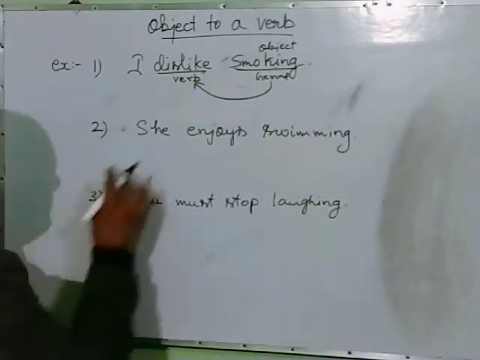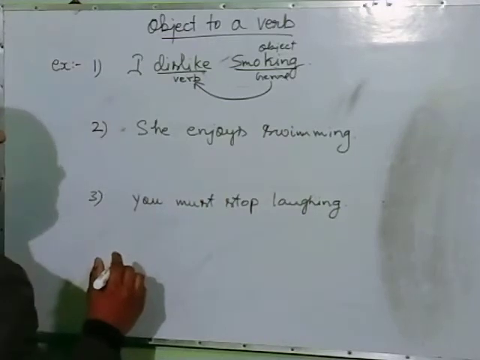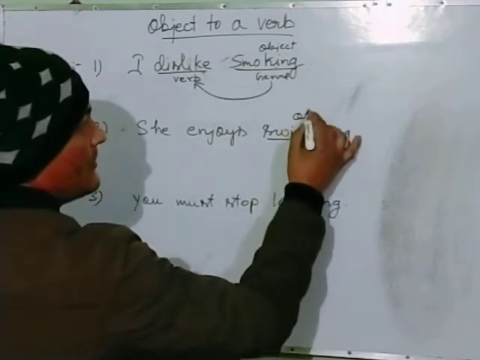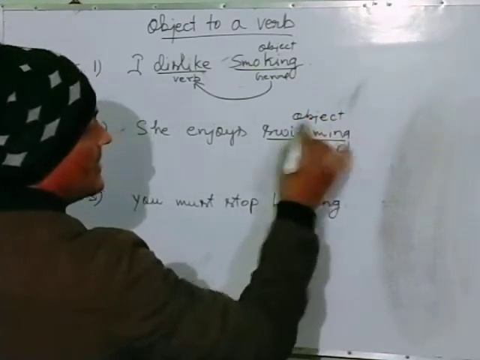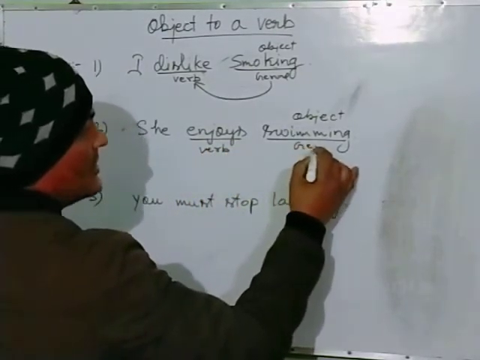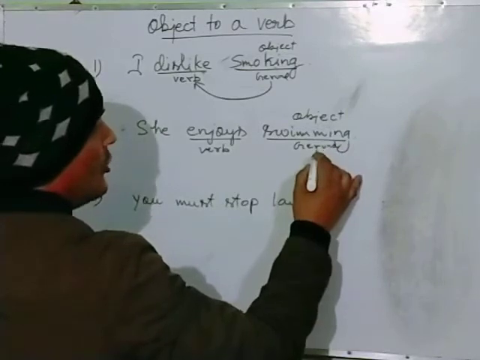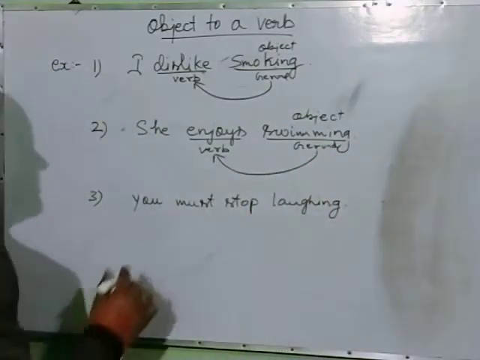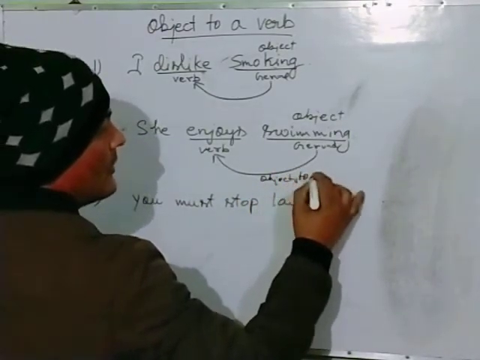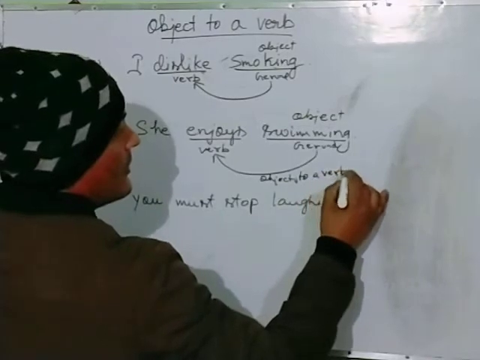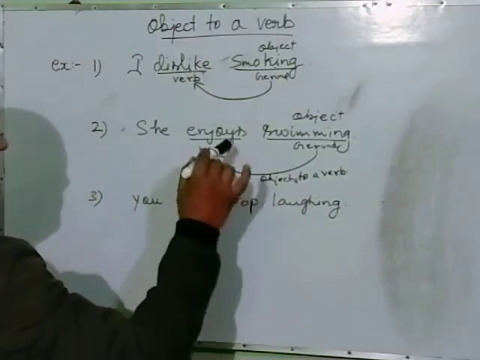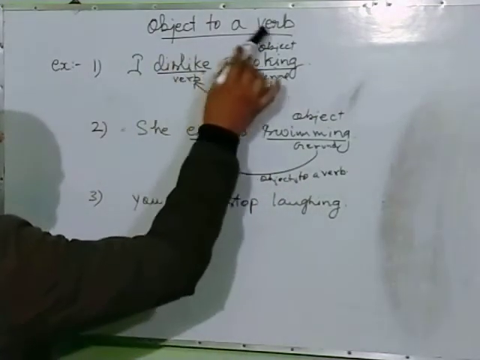Now in the second, she enjoys swimming. What does she enjoy? Swimming. And it is also in the place of object in the sentence, and this one is the verb. So this is a gerund which is called object to a verb. The gerund is playing a role in these sentences as an object to a verb.